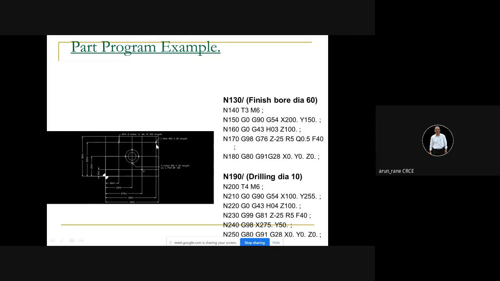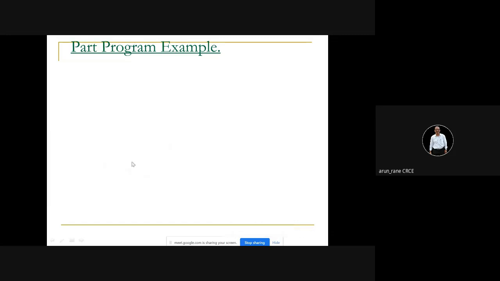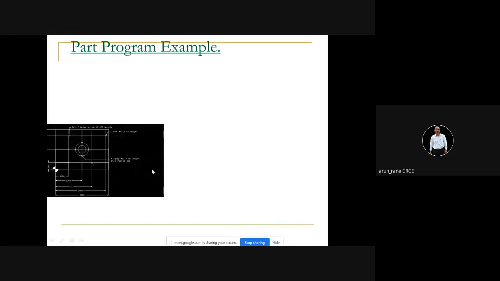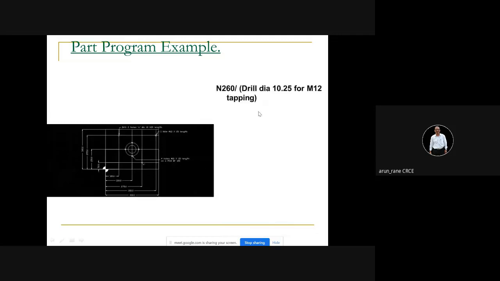Now we are left with this M12 tapping and this M10 tapping. So if you want to do M12 tapping, then you need to have a drill. This drill and tap size are available in the standard table.